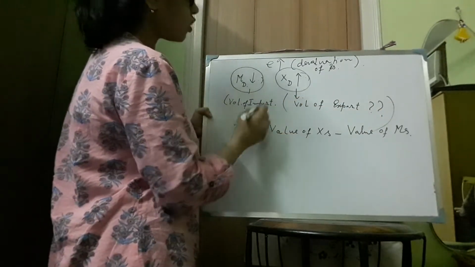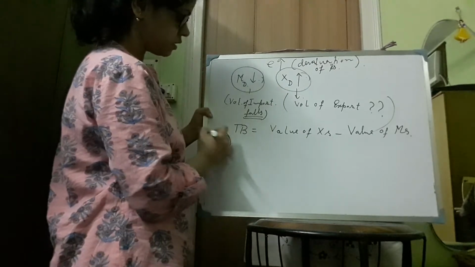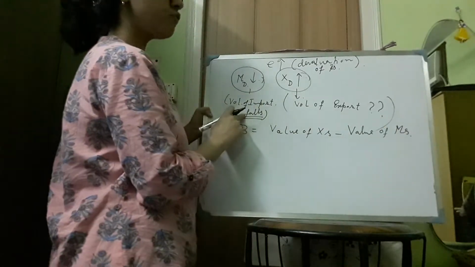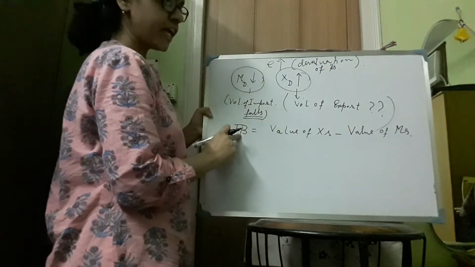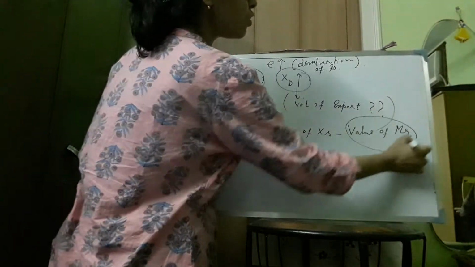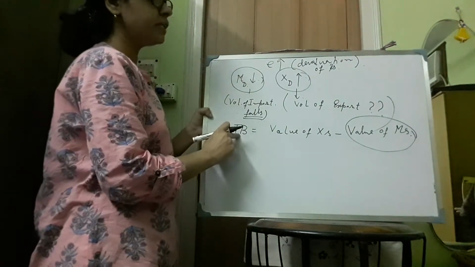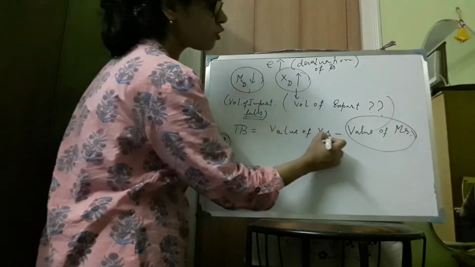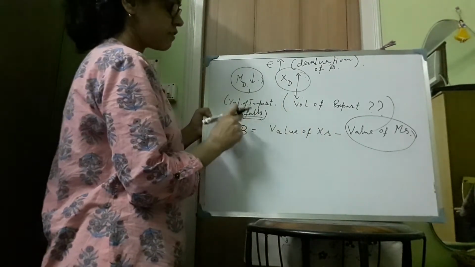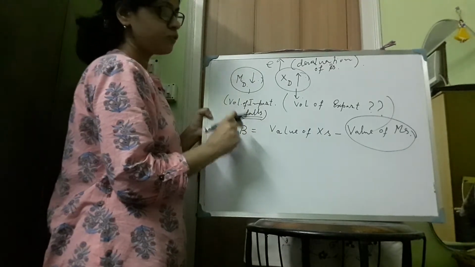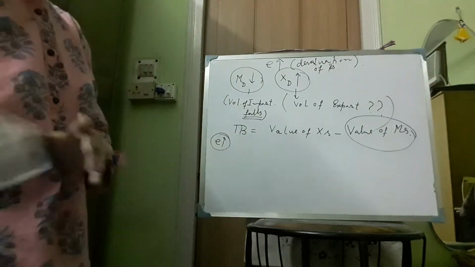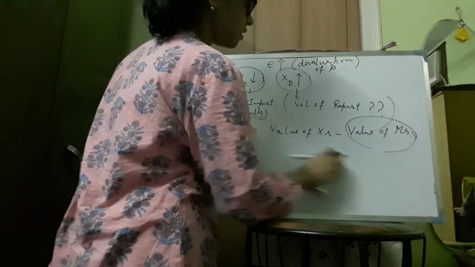Now if there is a devaluation in the home currency, then the value of import will fall, and because of that the trade balance will rise, because it is value of export minus value of import. This term is falling because of the rise in E, so TB is rising. But we do not know about the value of exports, so in that case we do not know the effect of devaluation on TB. For that, we need the elasticity concept. So here we introduce the elasticity concept.